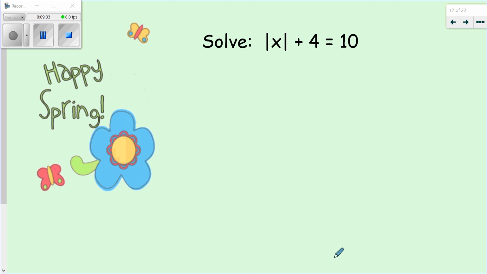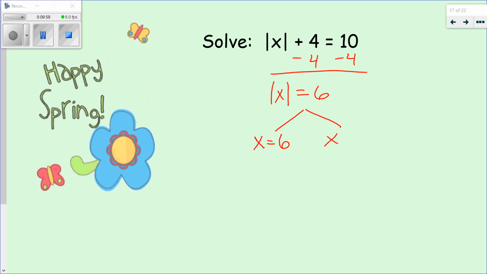Let's look at another one. Here we don't have our squared function, we have our absolute value function. Now we've done these already, right? We're going to subtract 4, and we get the absolute value of x equals 6. We need to remember that whatever is inside of that absolute value could be what? A positive or a negative, right? So x could be positive 6, and x could also be a negative 6. Again, two solutions. Both a positive and a negative 6 are going to work in there, because the absolute value of 6 is 6, and the absolute value of negative 6 is also 6.